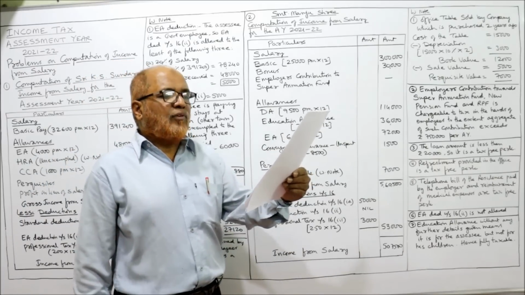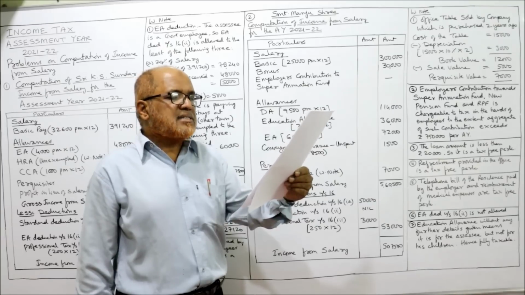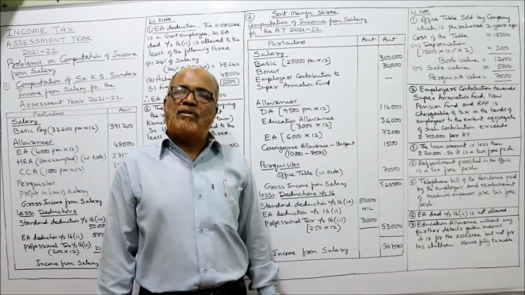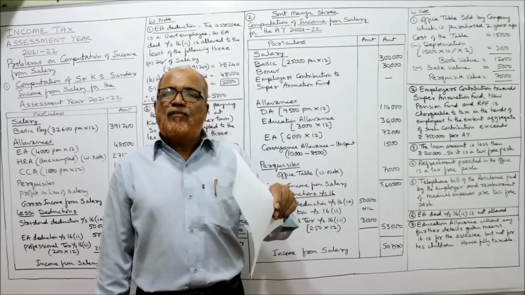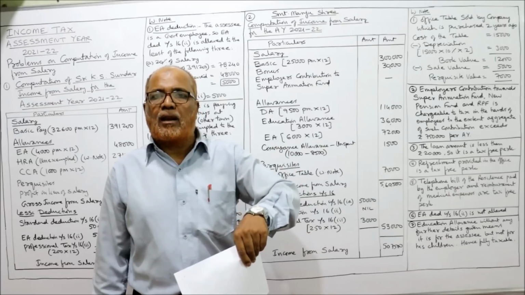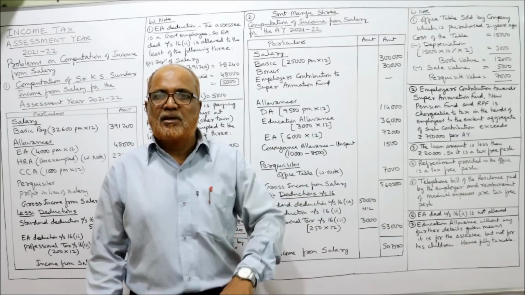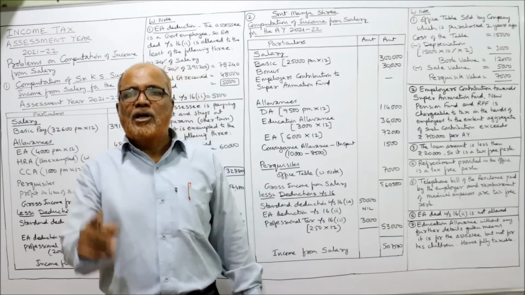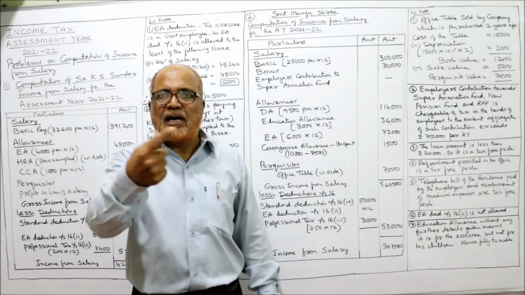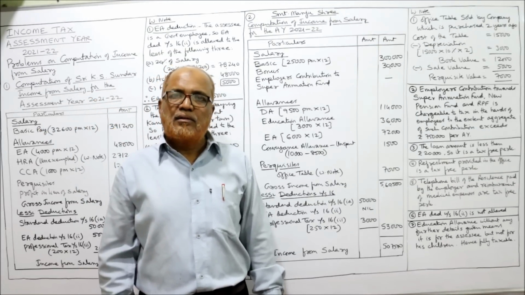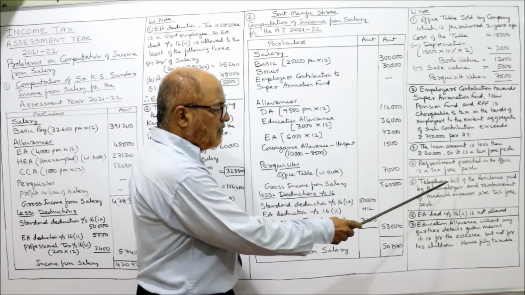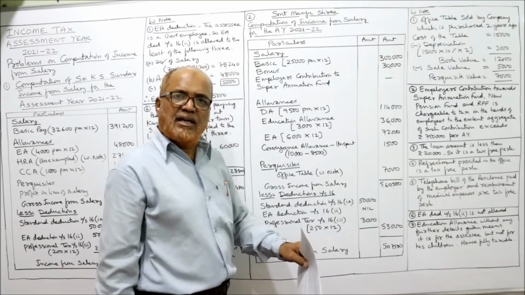during the year the company paid the telephone bill of the residence, 78,000, and reimbursed 65,000 medical expenses spent in a recognized hospital. These perquisites I have already discussed in the previous video. Telephone bill of the residence of the employee paid by the employer is a tax-free perquisite. Remember this. In the coming problems also you will come across this point. You are the employee. In your residence a telephone is there, but the telephone bill is paid by the employer. It's a tax-free perquisite given by the income tax provisions. So in the working note, here you can see, telephone bill of the residence paid by the employer is a tax-free perquisite.